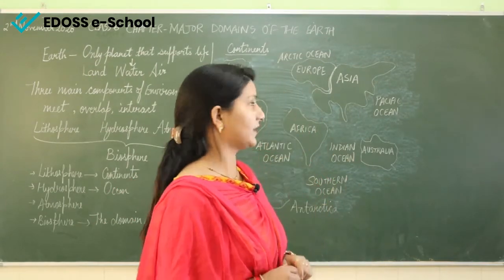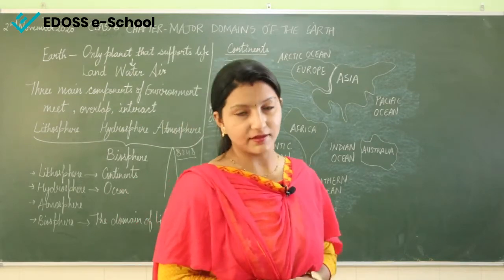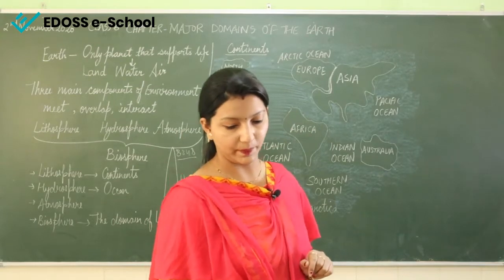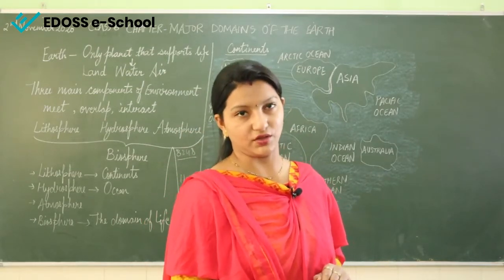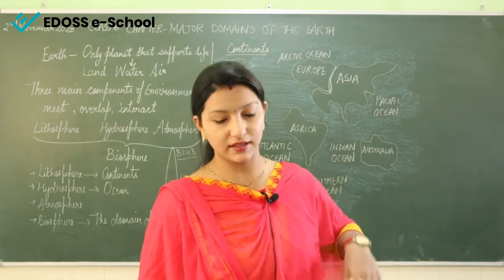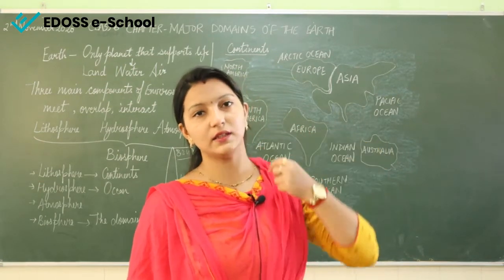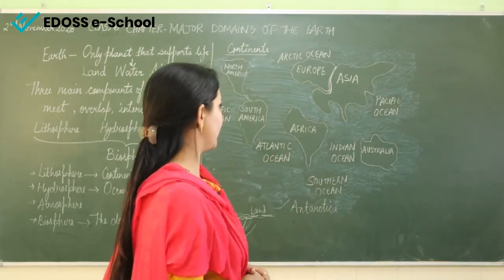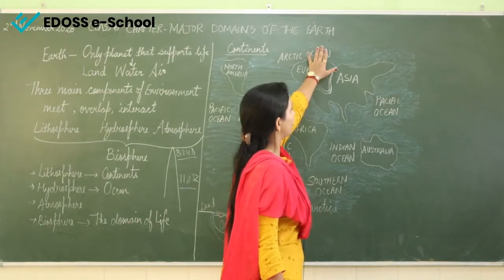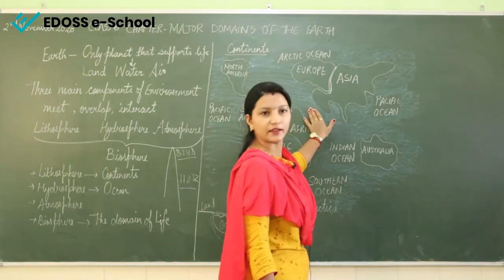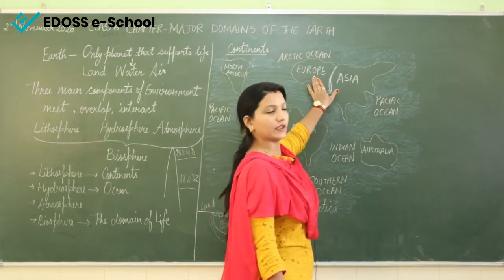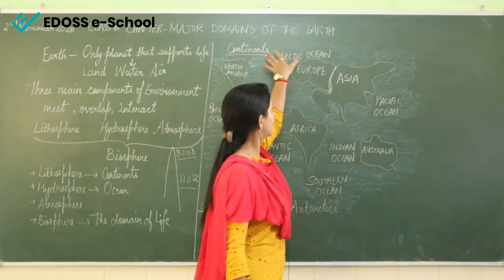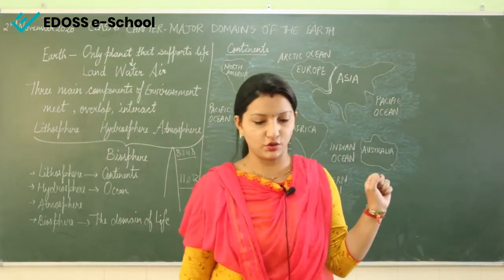Now, the next continent, if we see, Europe. So, Europe is smaller than Asia, as you can see in the picture. And it lies to the west of Asia. Again, this same thing you can see in the picture. It lies in the left of Asia. An Arctic Circle passes through Europe. And it is bounded by water bodies from 3 sides. So, you can see here, basically it is bounded by water bodies from this side and this side. On the 4th side, we have the other continent, Asia.